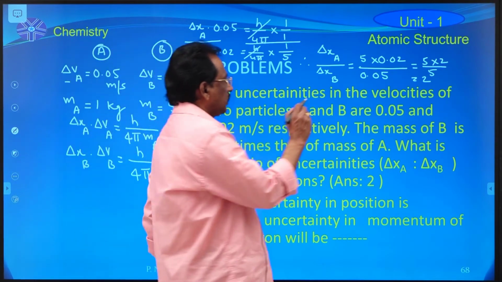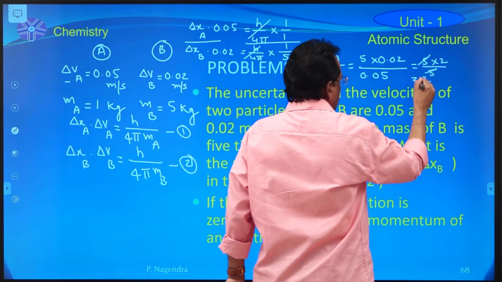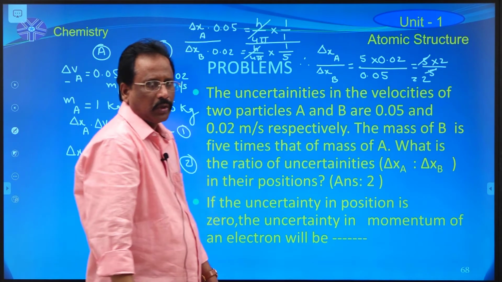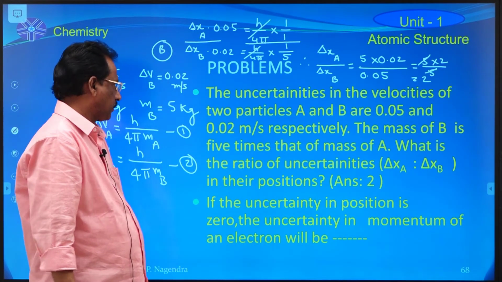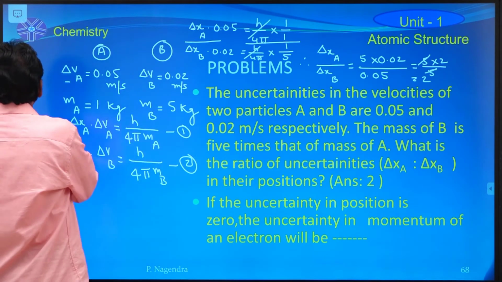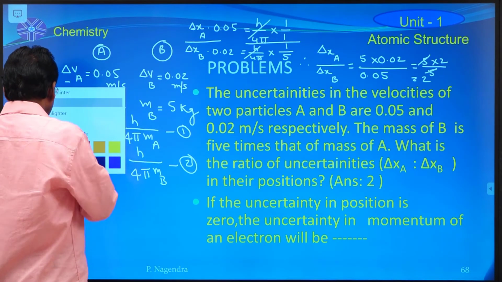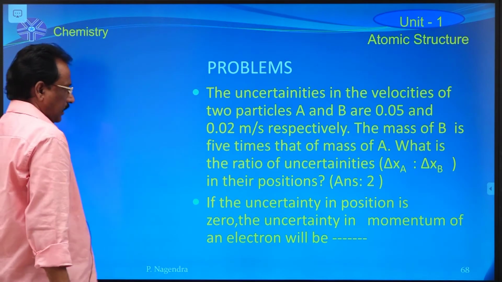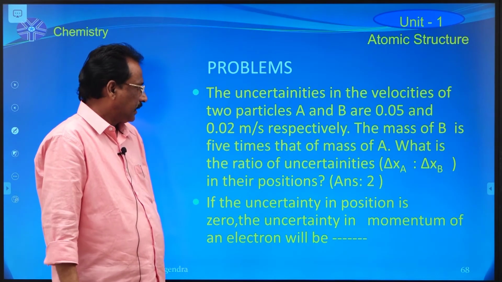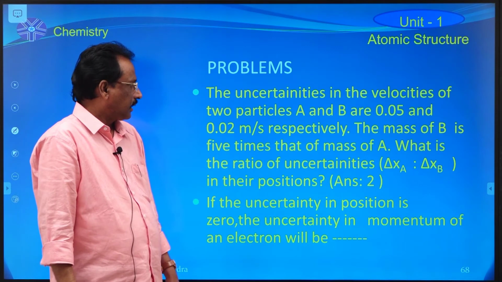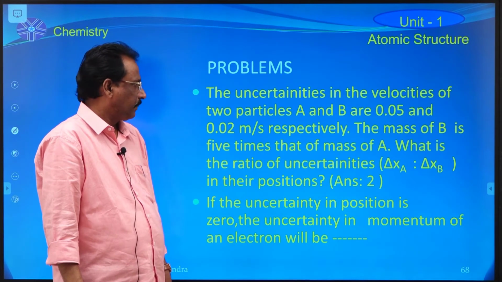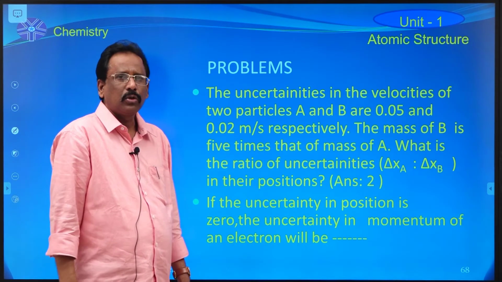So, the ratio is 2:1. Heisenberg's uncertainty expression is used to calculate either delta x or delta p, when the other values are known to you.